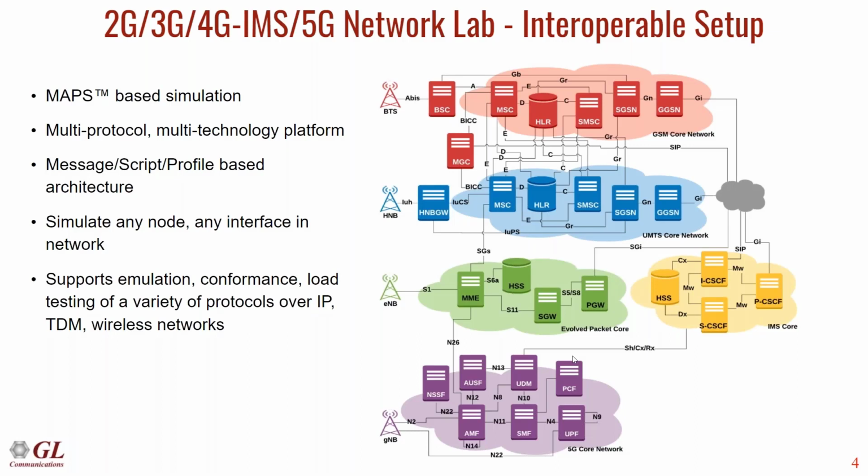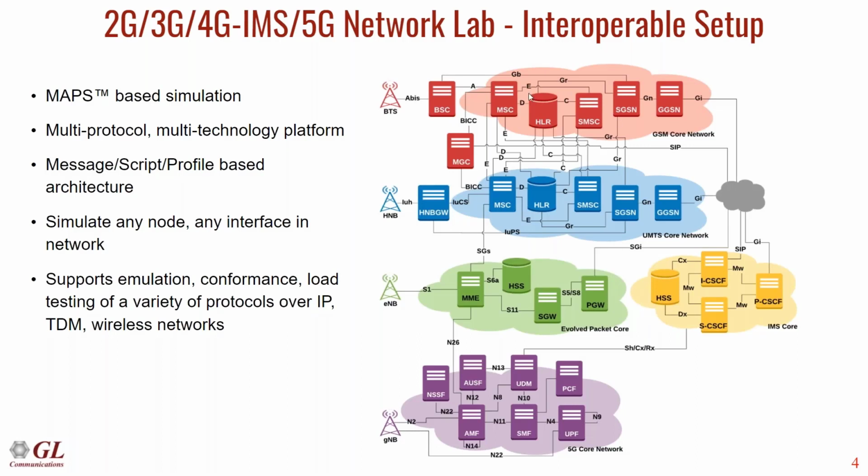Within the message template, you can control what parameters to change and whether to add or remove any optional elements within the message. All of that control is given to you, and you're able to customize call scenarios to your needs. We can simulate any node or any interface within these wireless networks.